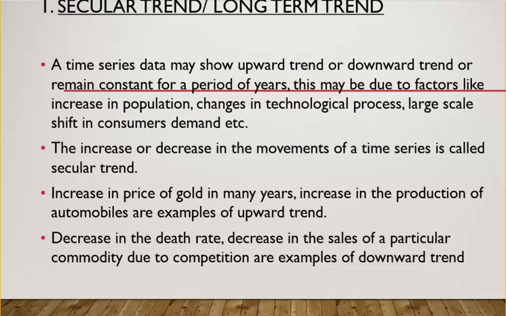So this is a good example for downward trend. So here either the trend may go up or go down or may remain constant due to factors such as increase in population, changes in technology, large scale shift in consumers' demand. There are certain factors which would cause this trend.